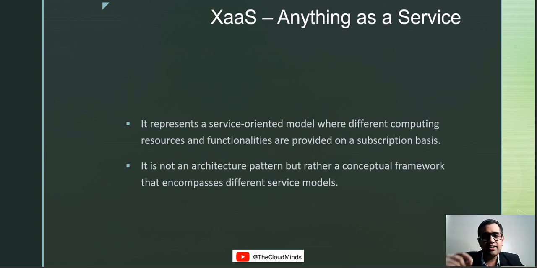Alright guys, before we move ahead, there is a bit of disclaimer. This is going to be a theoretical lesson. Of course, there will be a practical lesson as well. We are going to study a bit about function as a service, which is serverless architecture, called Lambda. It is one of the services which falls under the category of function as a service. We are going to look at it from a very practical point of view, so I'll do a bit of live demo there, but still it is going to be a theoretically heavy session, so I request you to please stay tuned till the end so that you can get some bonus tips with it.